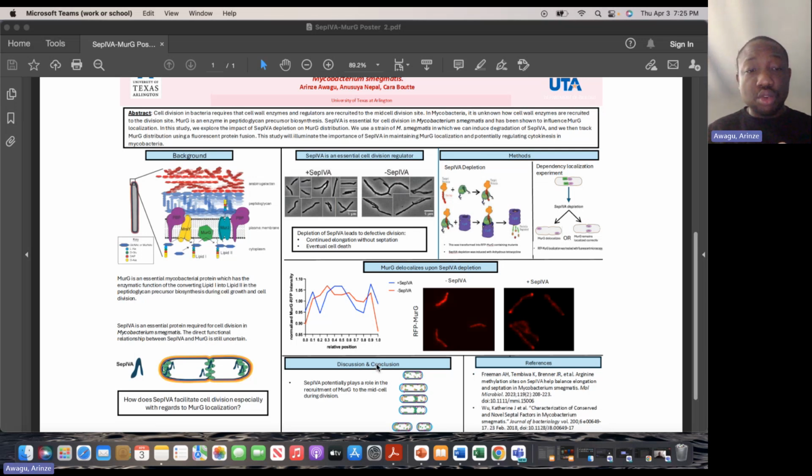So in conclusion, our study provides insights into the role of CEP4A in bacterial cell division, and understanding this relationship not only expands our knowledge of mycobacterial cell biology, but could also contribute to future therapeutic strategies targeting bacterial cell growth and division, especially important for pathogenic species like Mycobacterium tuberculosis, which is the causative agent of tuberculosis and still remains one very difficult infection to treat.